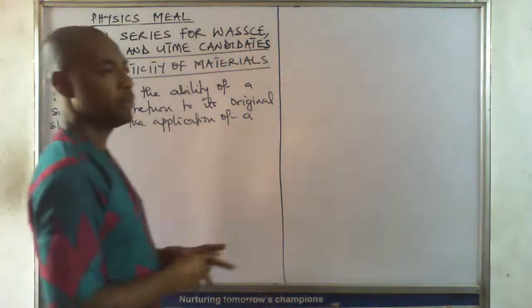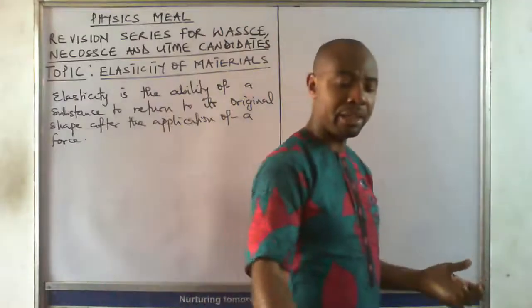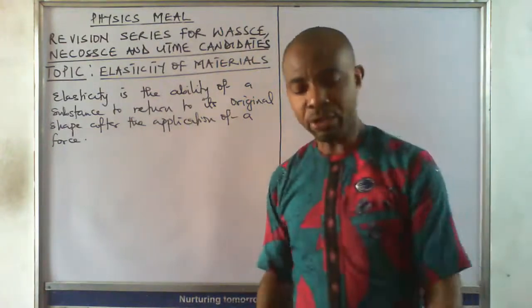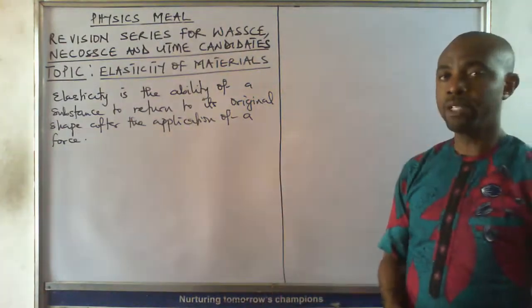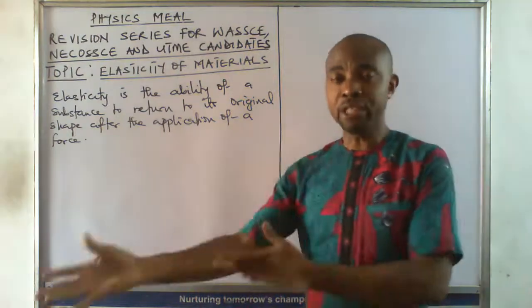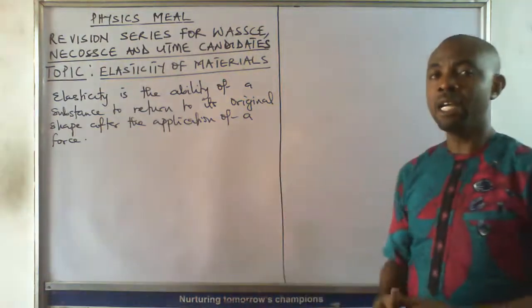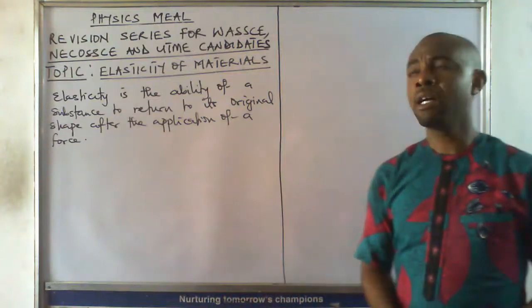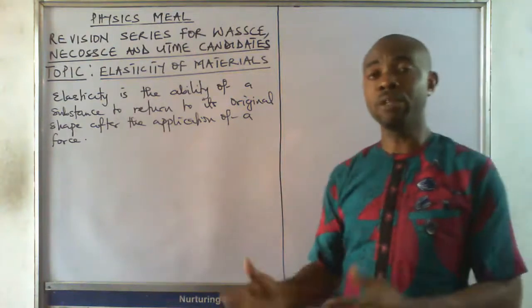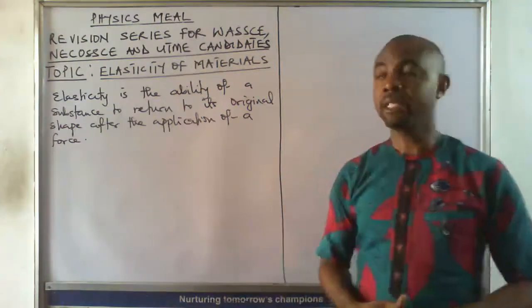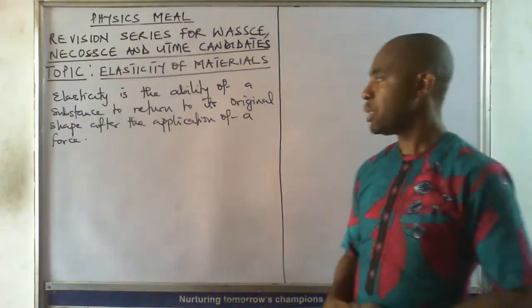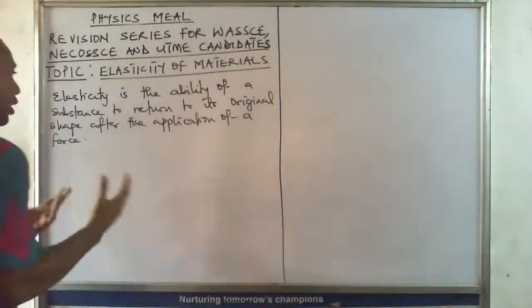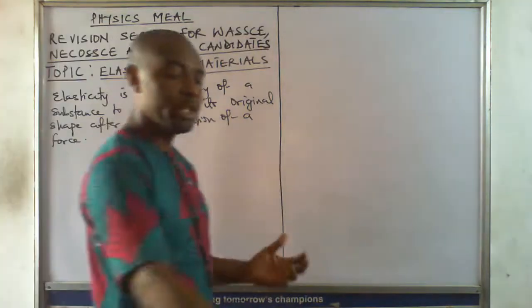Now, we have so many substances that are elastic. I've just talked about rubber. Metals can also be elastic, because in basic technology, in the junior secondary, when we did properties of metal, even in your chemistry, when you look at physical properties of metals, one of them is elasticity. Now, for us to actually study elasticity, there is a law we need to look at.